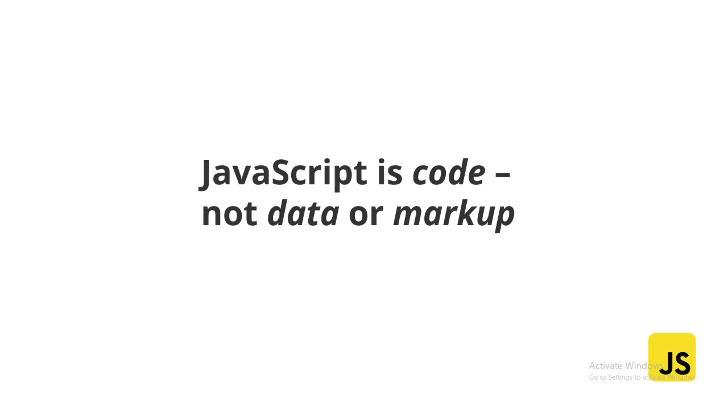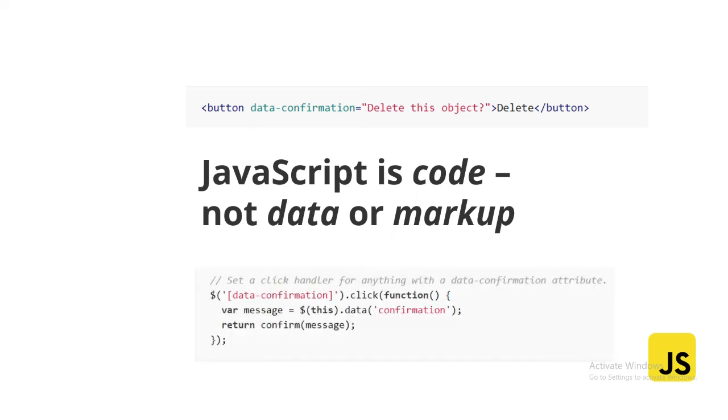Now third thing is JavaScript is code, not data or markup. This is a pure coding language. Because in HTML we have learned we are using button tag, and in button we have given data confirmation equal to delete this object. Now I'm going to create a function, data confirmation dot click. Now function is like a confirmation message. Whenever I'm clicking that button, a bar will appear that will ask me whether you really want to delete this object, then only this will delete. Once I click that button, then it will confirm the message and delete that object.